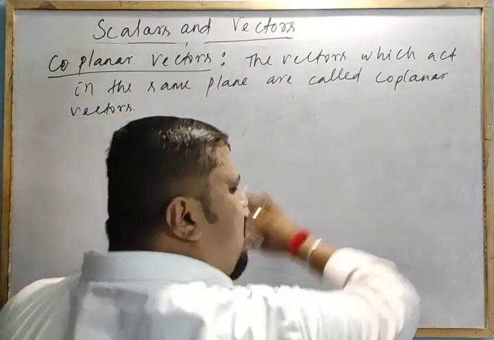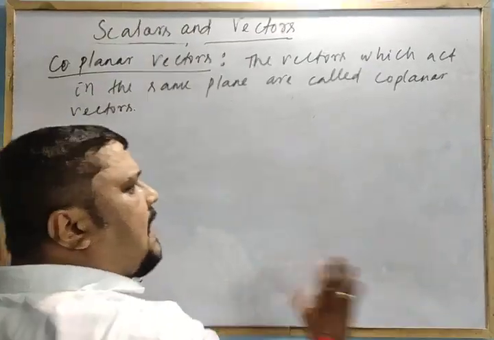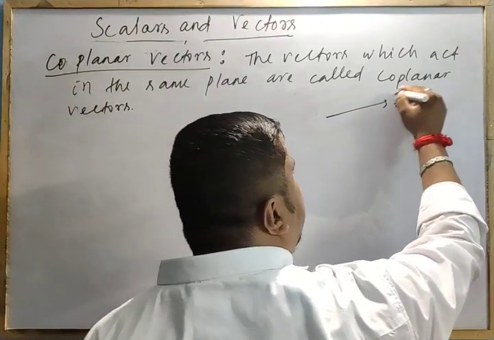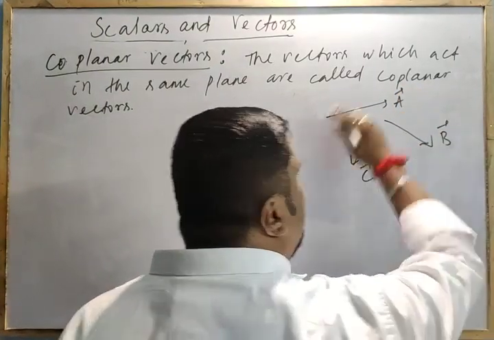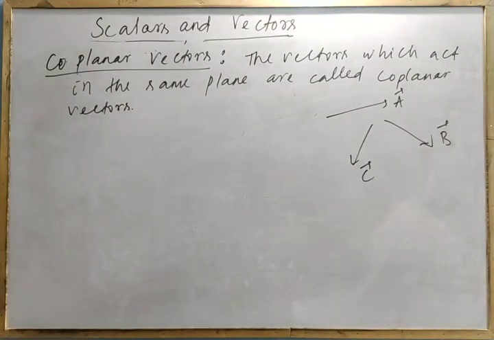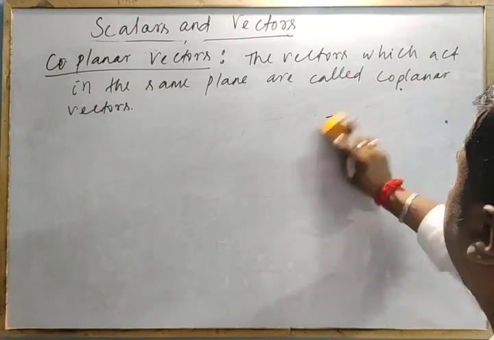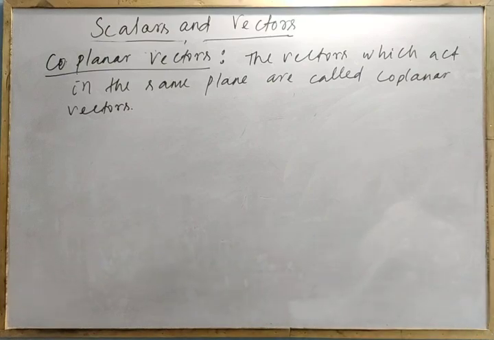If I draw a number of vectors on this plane, on this whiteboard, A, B, C, all are coplanar. Clear? So these are the coplanar vectors.